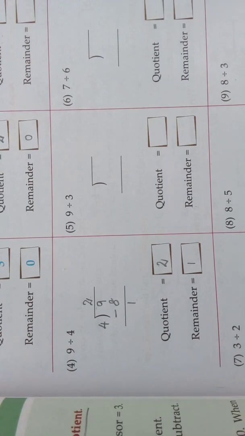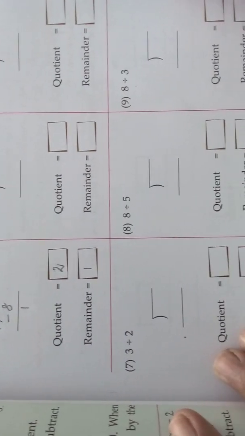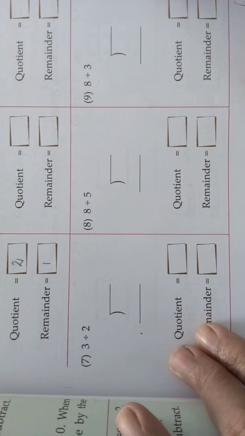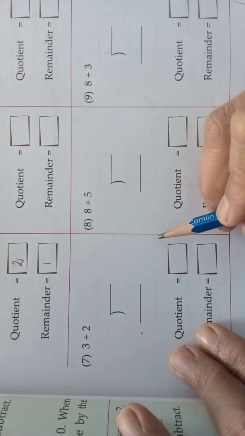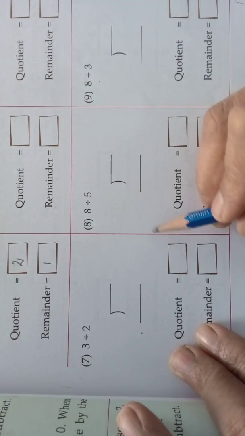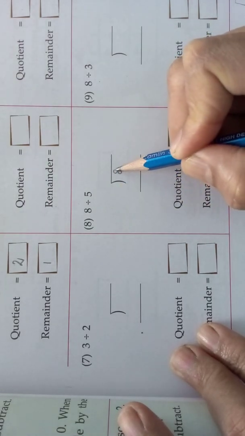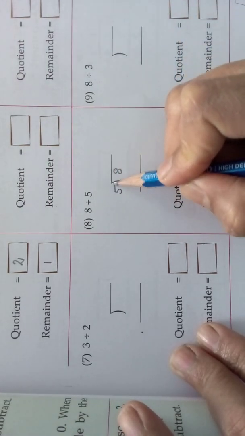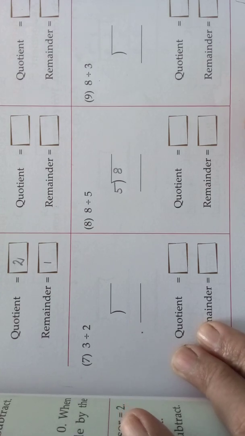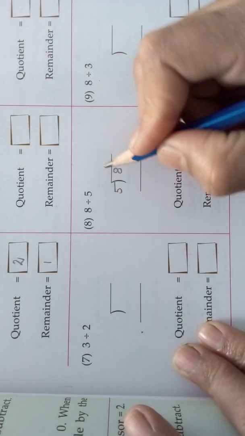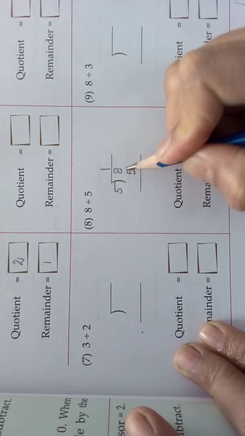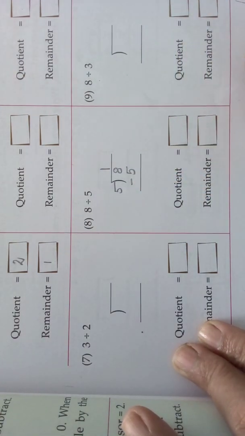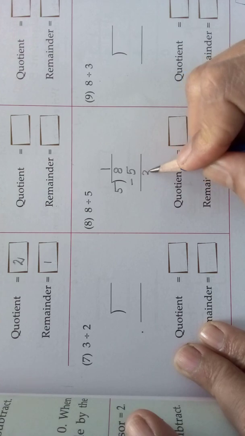Come, we will see the 8th sum. Look here, the 8th sum. 8 divided by 5. So write the 8 in the dividend place and 5 in the divisor place. And tell the 5 table. 5 ones are 5, 5 twos are 10. So 10 is greater than 8, no? So we will go for 5 ones are 5. Now subtract. 8 minus 5 is 3.